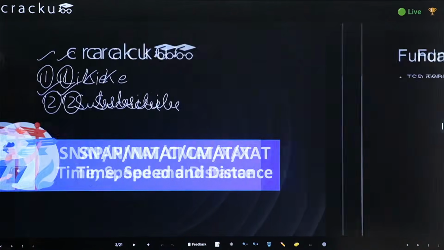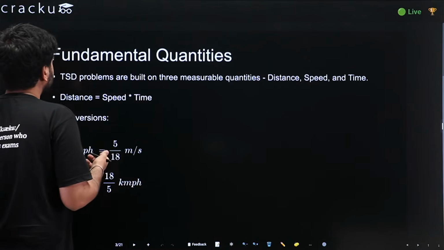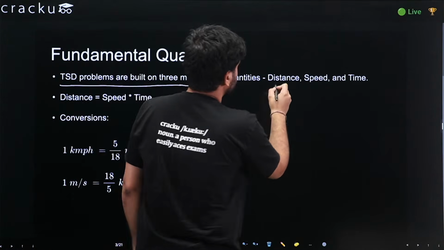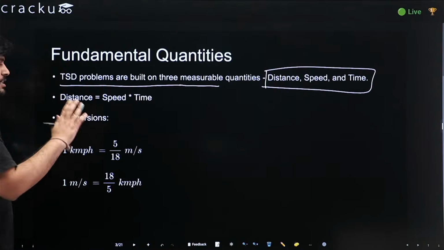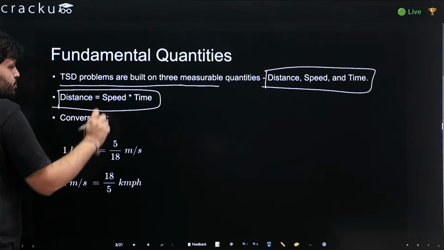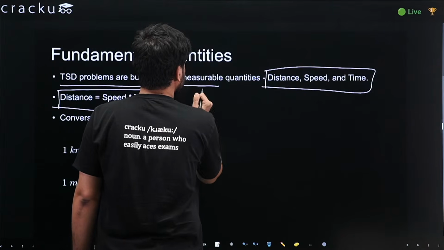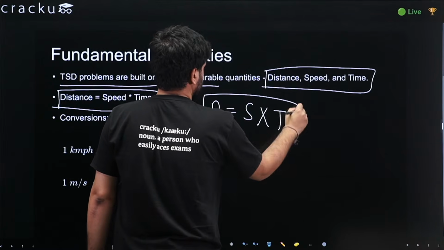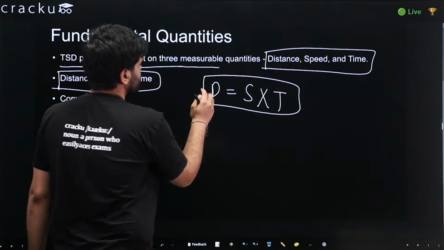Let's start now. Let's first see what TSD problems are based on. So basically, time, speed, distance problems are based on 3 quantities. We would be dealing with distance, speed and time. And the relation between distance, speed and time, we have been studying since school: distance d equals speed s into time t. We would be basically using this formula only.